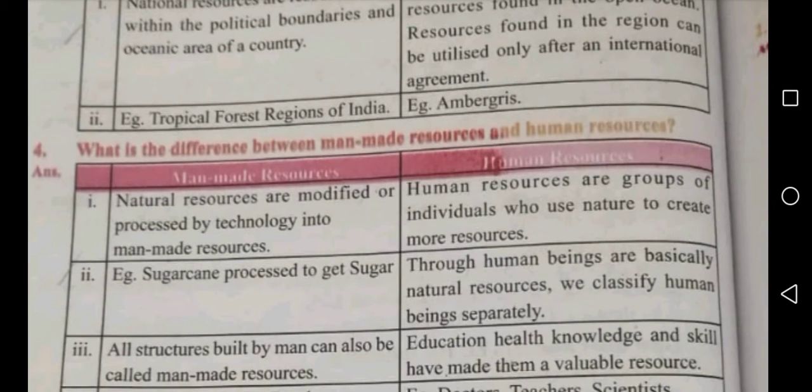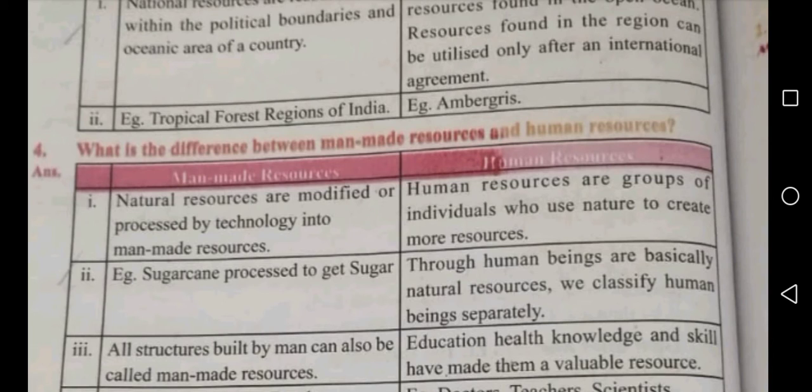What is the difference between man-made resources and human resources? Man-made resources: natural resources are modified or processed by technology into man-made resources. Example, sugarcane can be processed to get sugar. On the other hand, human resources are groups of individuals who use nature to create more resources.